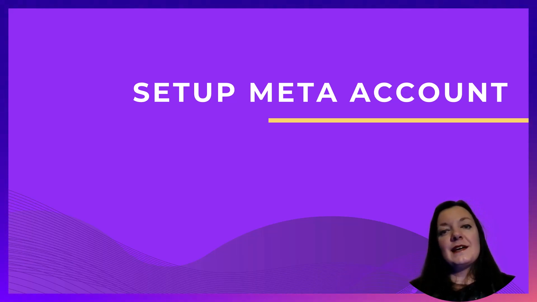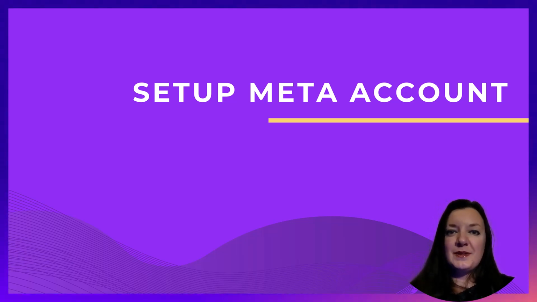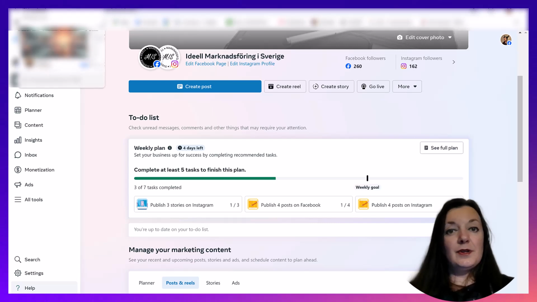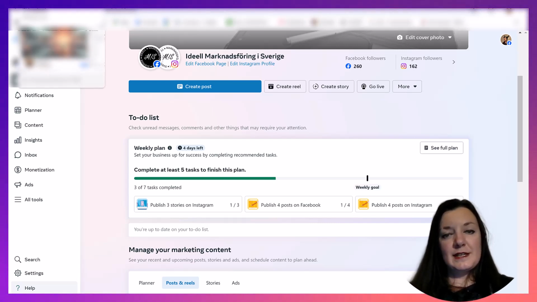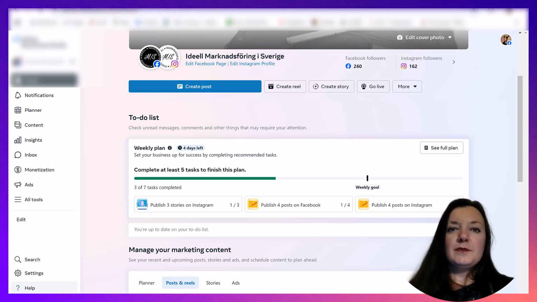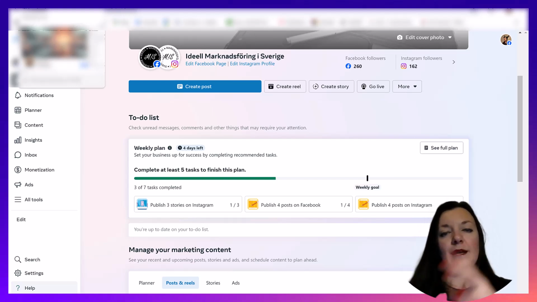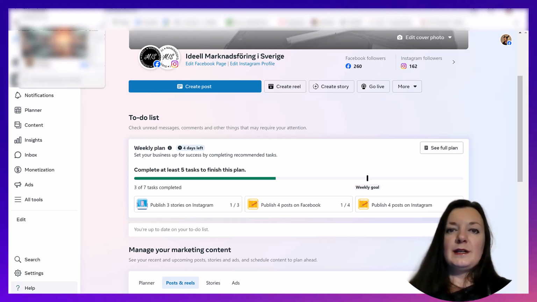So everything I show you might change in half a year and look completely different. However, the logic behind this should be the same. If you do not already have an account for your organization or a movement, you can create it in different ways. One of them is to do it from your personal account. I'm gonna show Facebook as an example and a little bit of Instagram. Keep in mind that it might be slightly different in different channels.